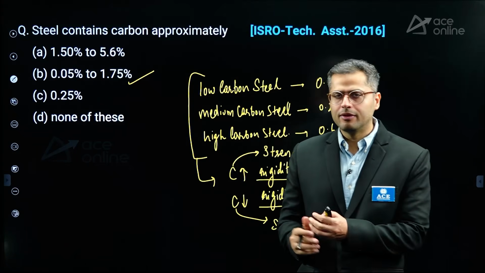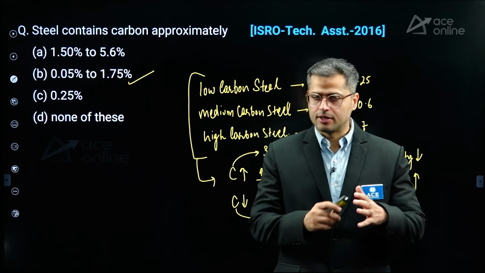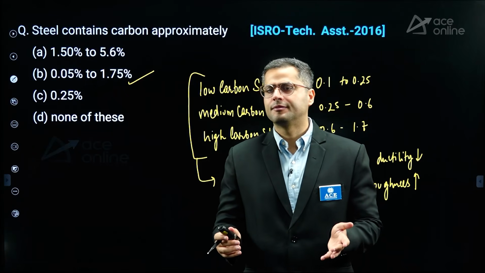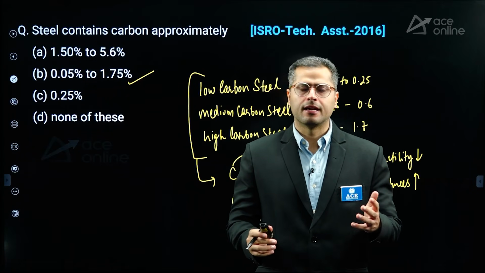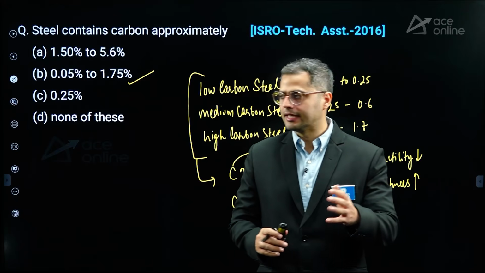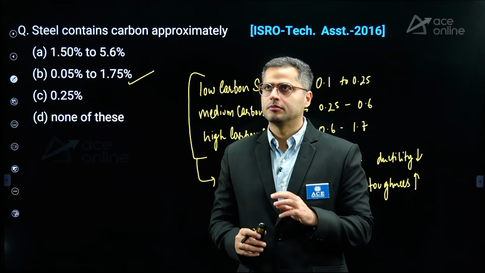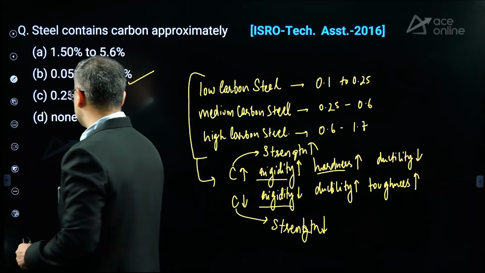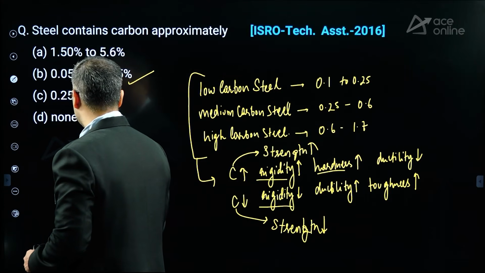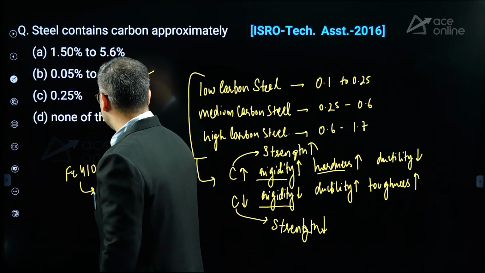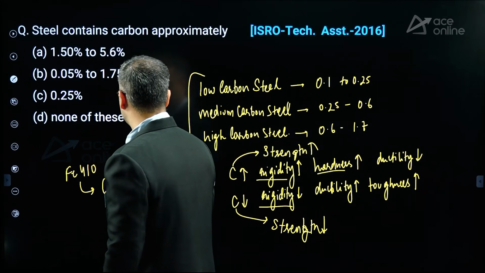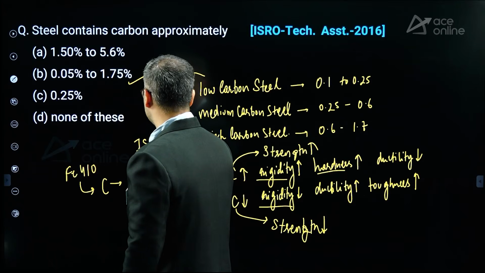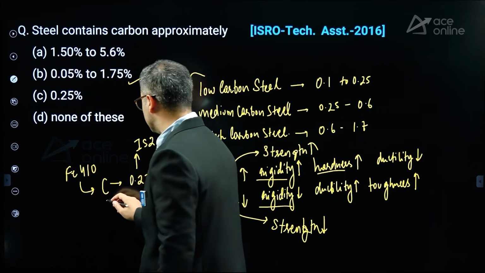In standard structural steel, you will find that standard structural steel is your mild steel, right? So Fe 410. In that particular case, carbon content is 0.23% as per IS 2062, right?